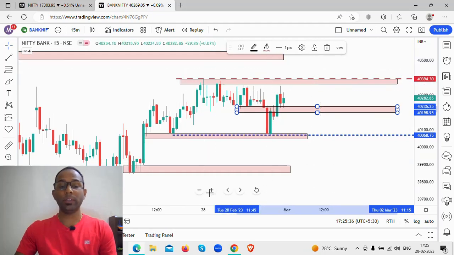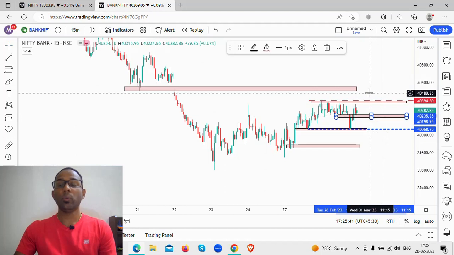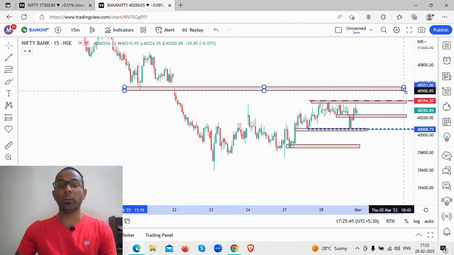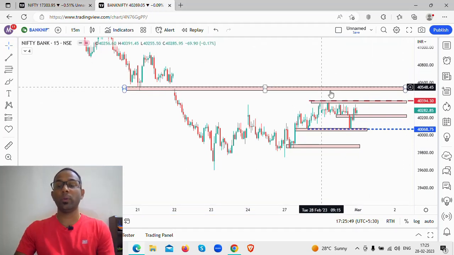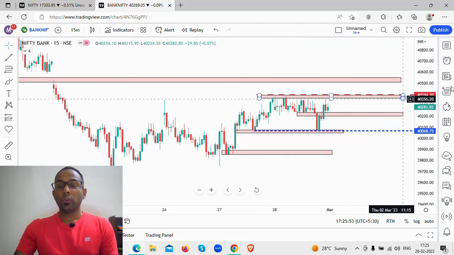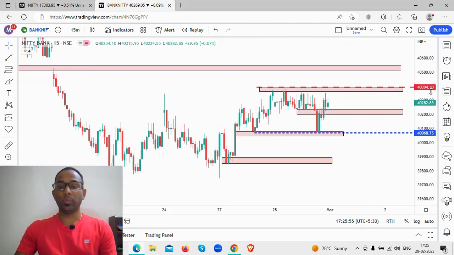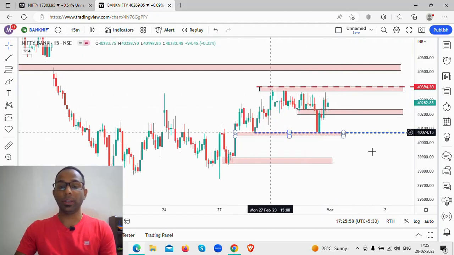Now this level is very important. This is a psychological round number, which is your 40,500 level. The 40,500 level becomes very important. 40,500 to 40,520 could be your major hurdle in Bank Nifty for tomorrow's session, in case the price reaches that particular level.